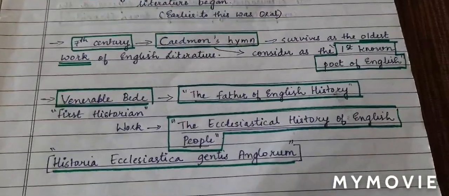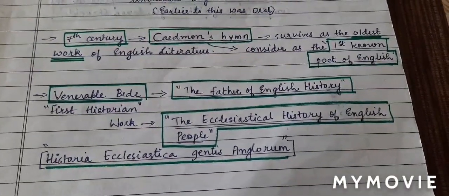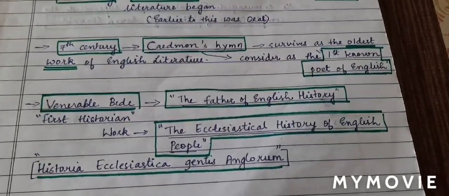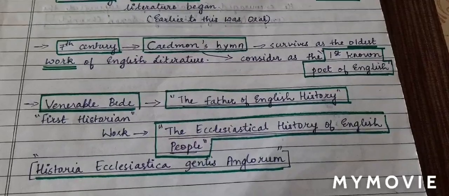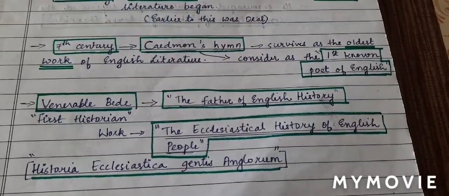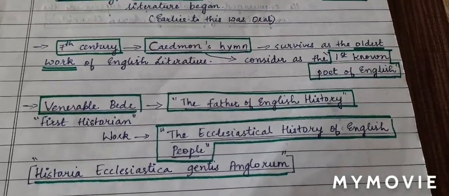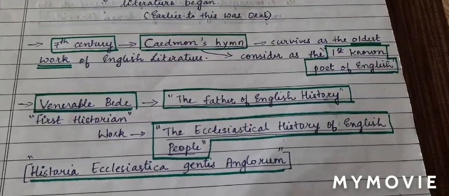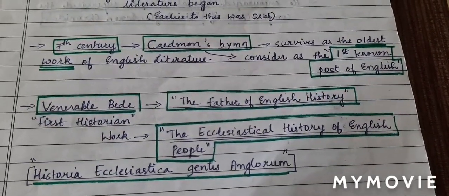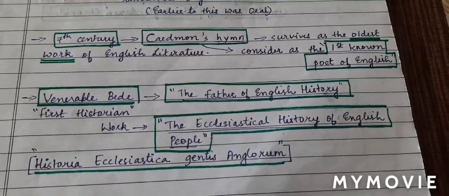Next question is about Venerable Bede. Venerable Bede is considered the father of English history. Be careful with that, because he is not the father of English poetry or literature or anything, but he is the father of English history. And he is considered the first historian.